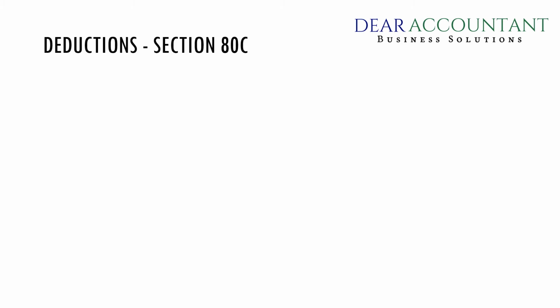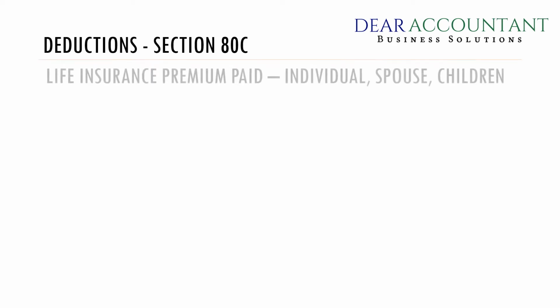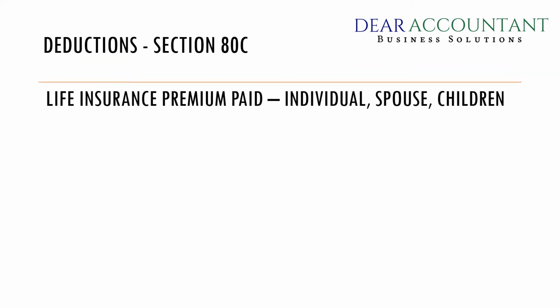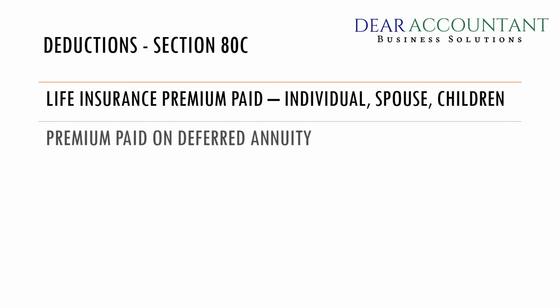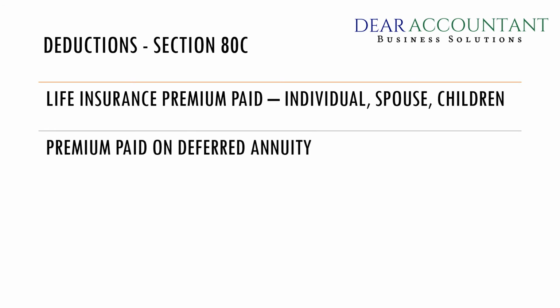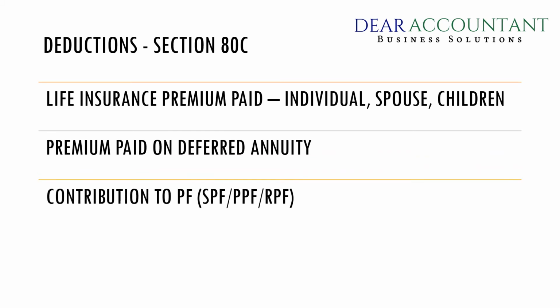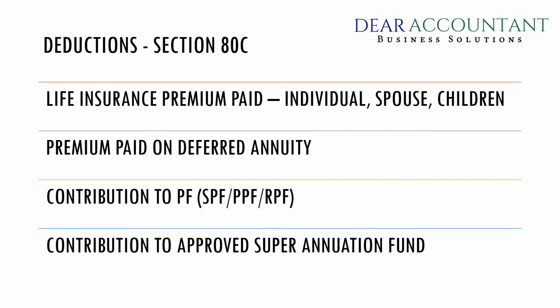Now coming to the deductions under Section 80C. Investments in LIC policies. So you get a deduction for the premium paid on deferred annuity, contribution to Provident Fund. Here Provident Fund includes Statutory Provident Fund, Public Provident Fund and Recognized Provident Funds.